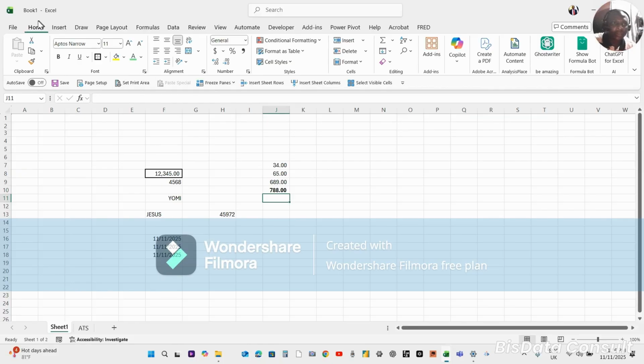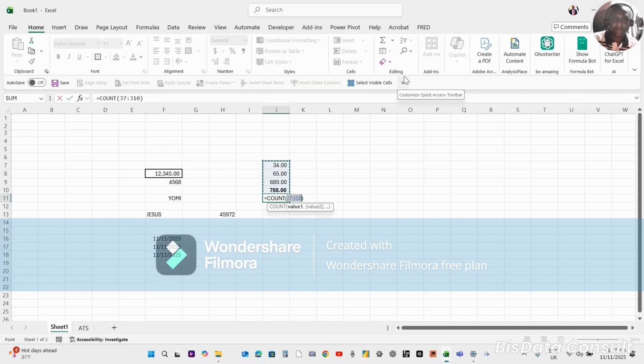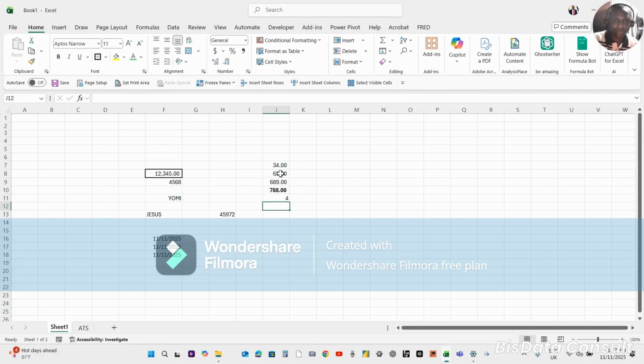This you can also access when you come to the home page and then you come to this. See this sigma sign. Some of us who did statistics or mathematics, when you see the sigma sign, you know it means sum or something that has to do with averages. So you have sum, average, count, maximum. If I want to count these numbers, I can count them. If I want to find the average, I can find the average. And Excel will always give you a shortcut to that. It will read the shortcut to you. So for instance, that is count. I press enter, it counts. There are four data: one, two, three, four.